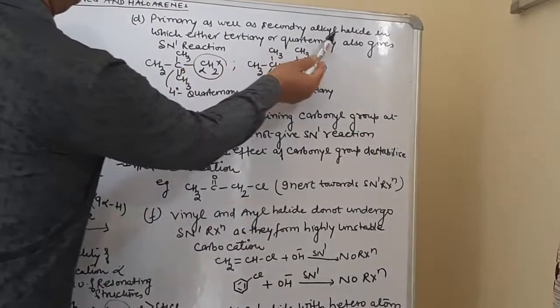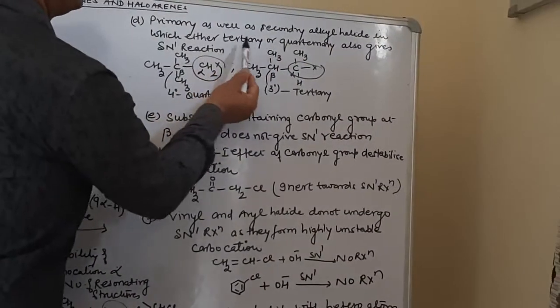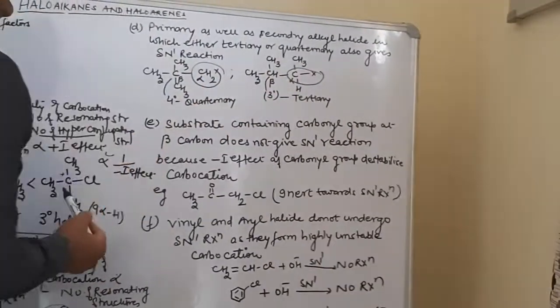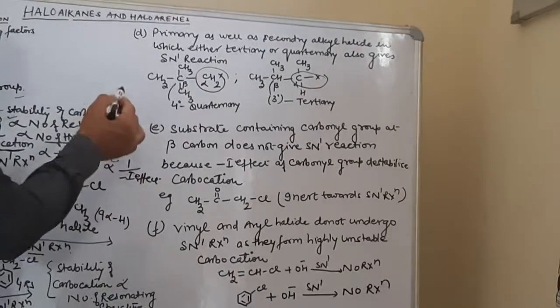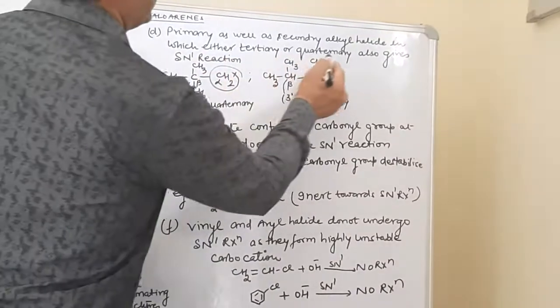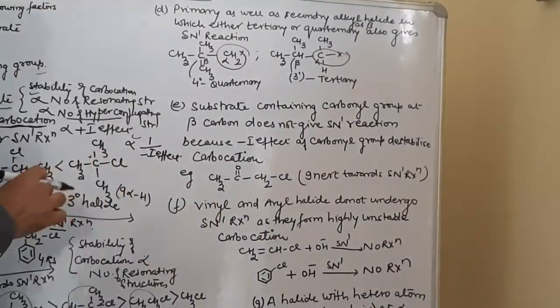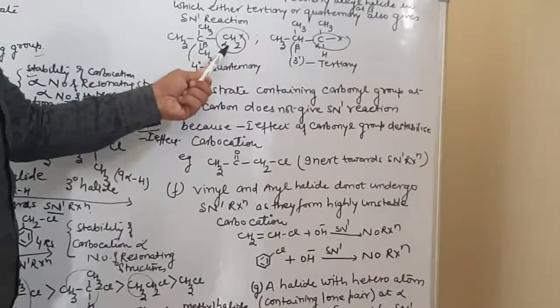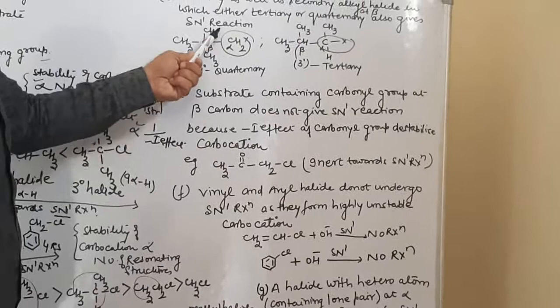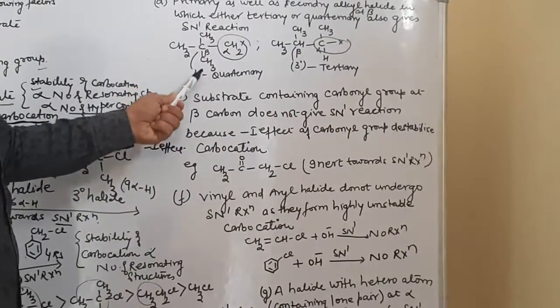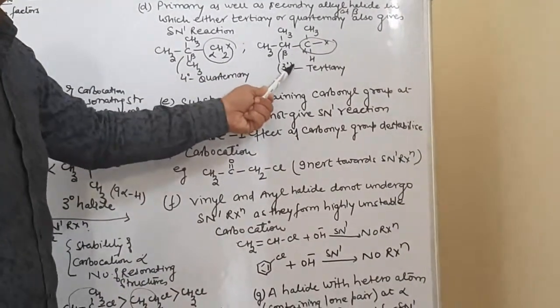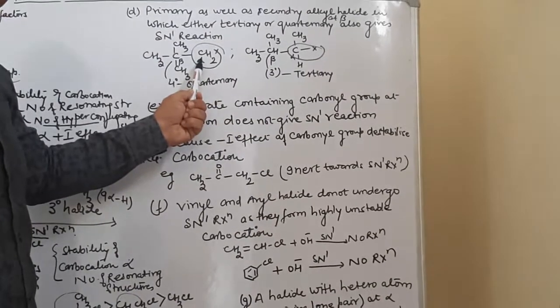Primary as well as secondary alkyl halide in which either tertiary or quaternary carbon atom is present also give SN1 reaction at the beta position. Either tertiary or quaternary at beta position is present, it will give SN1 reaction. Now here X is present, this is alpha, this is beta. At beta, what is present? A quaternary carbon. Here at beta, what is present? Tertiary carbon atom. And this is 1 degree.